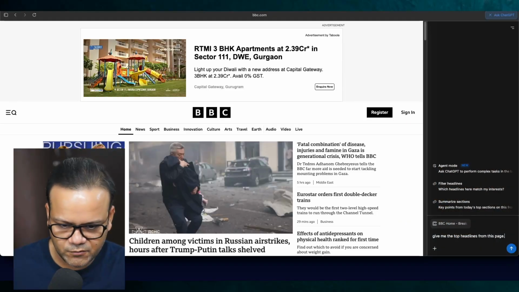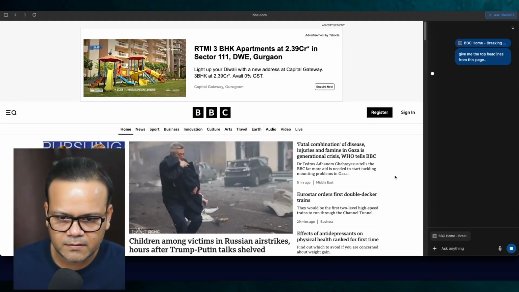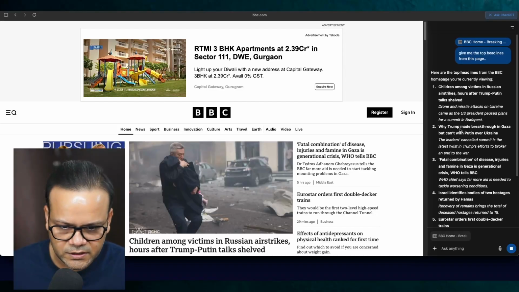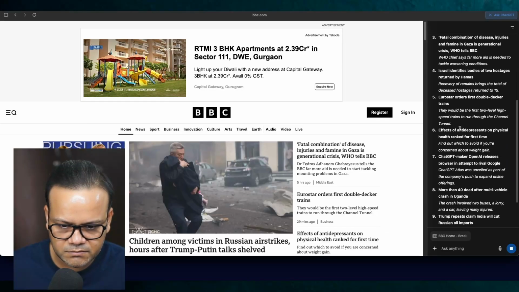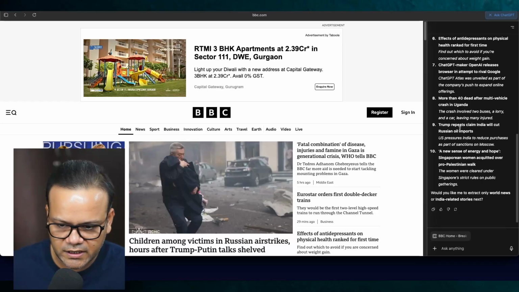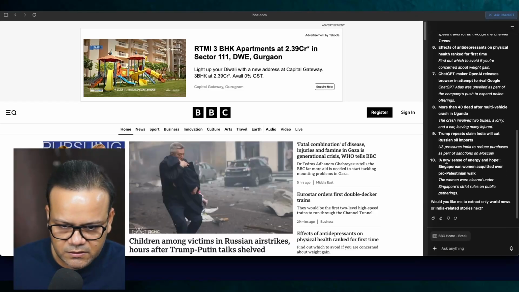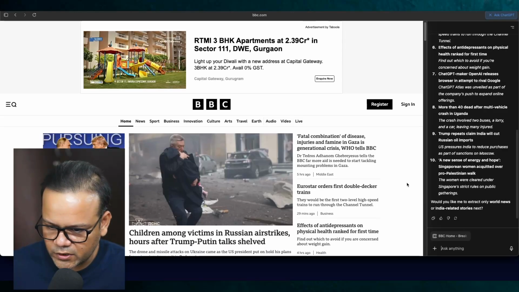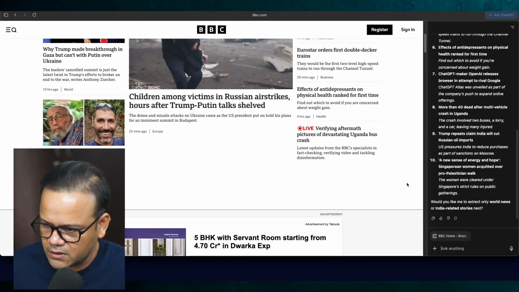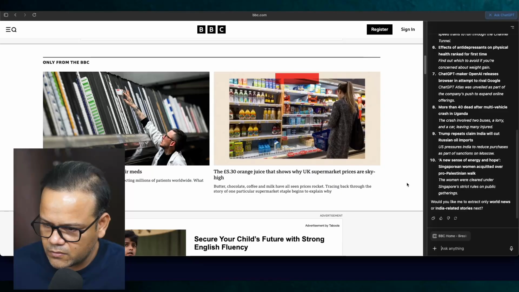So I have asked it, give me the top headlines from this page, and let's see if it can analyze everything. All right, so it's giving me all the news. It gave me more than 10. Okay, so Singaporean woman acquitted. So the last news, number 10, Singaporean woman. Where is it coming from?